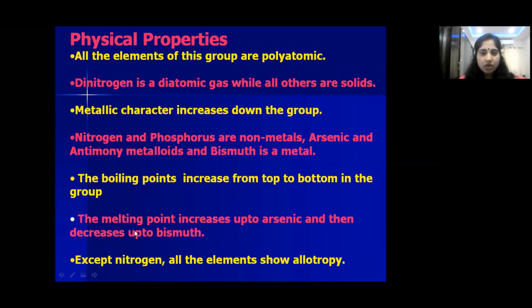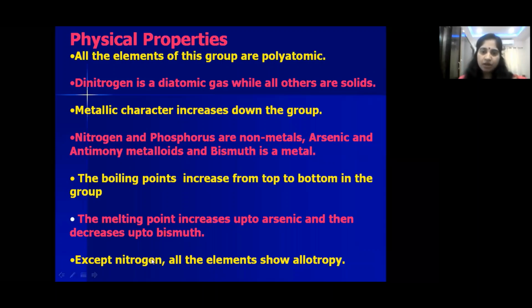Then, except nitrogen, all elements show allotropy. What is allotropy? Existence of an element in more than one physical form is called allotropy. In group 14, children, we have seen in first year, carbon shows allotropic forms, crystalline form and amorphous form. In crystalline form, graphite, diamond, Buckminsterfullerene, like that we have seen. Allotropy means existence of an element in more than one physical form.